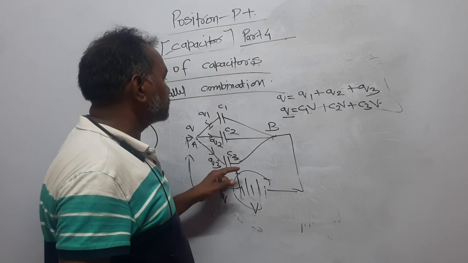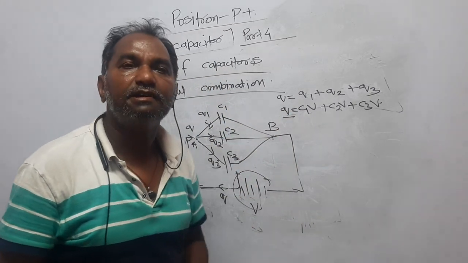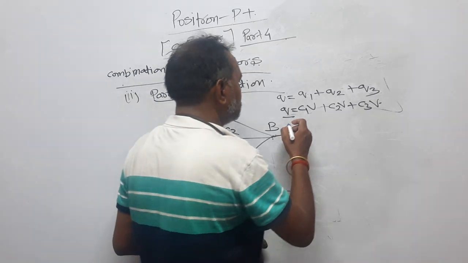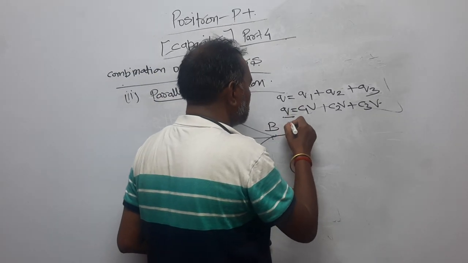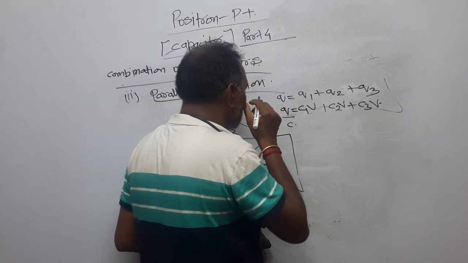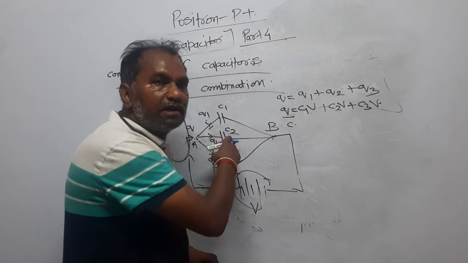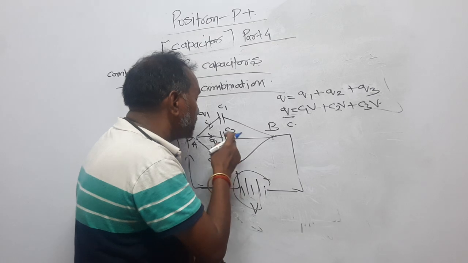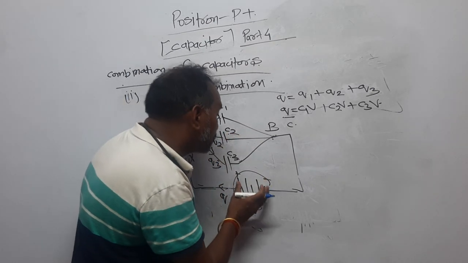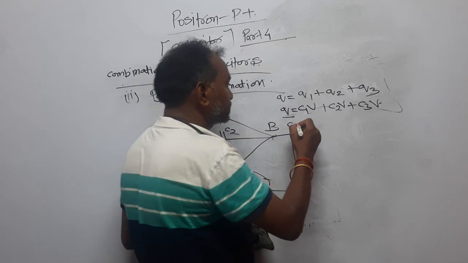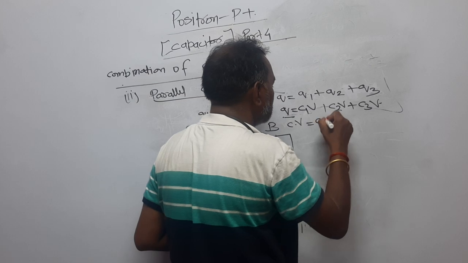These three are replaced by a single capacitor. Let it have the capacitance C. So you can say Q is equal to C into V, and now if all these three are replaced by a single equivalent capacitor, then the whole potential will be applied on that. That is, C into V is equal to C1V plus C2V plus C3V.